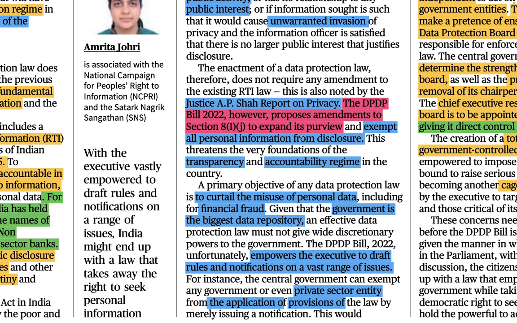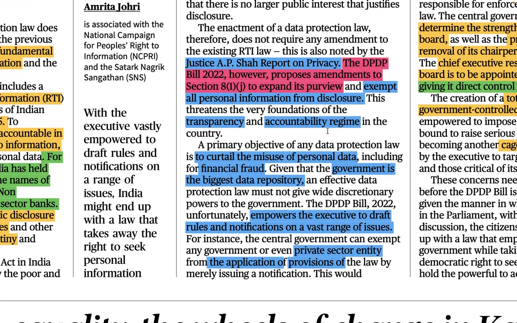So here the contestation with the DPDP bill is the RTI bill. And RTI is what? RTI is section 8(1)(j). All right. So here this threatens the very foundation of the transparency and accountability regime in the country. So it means it is very dangerous. It is going to be very disturbing for transparency, because if you really want to know any information, earlier that was available.